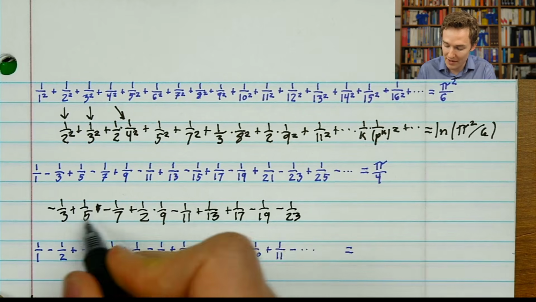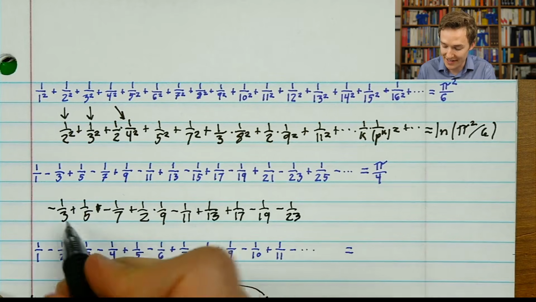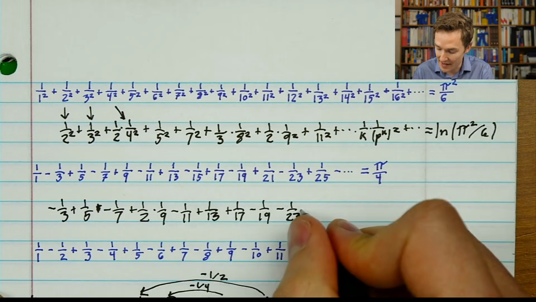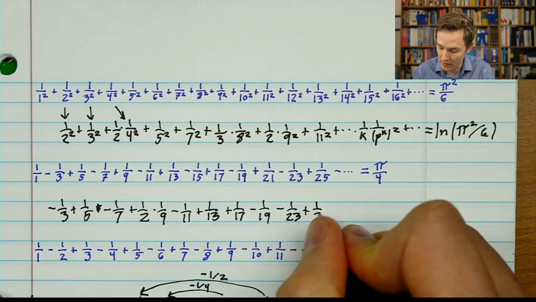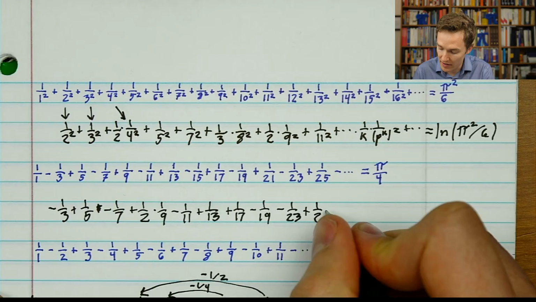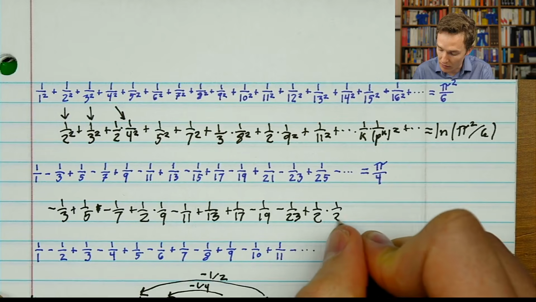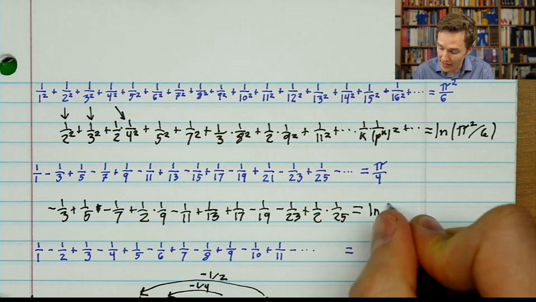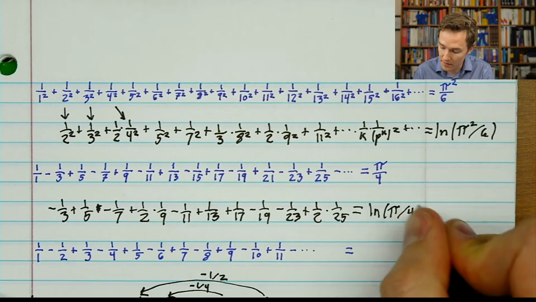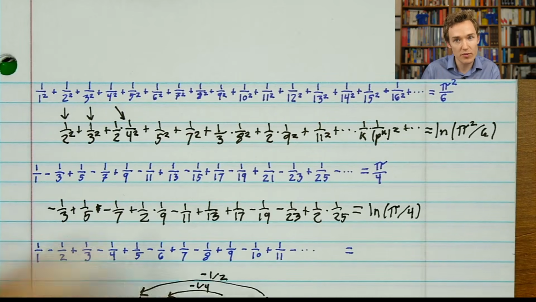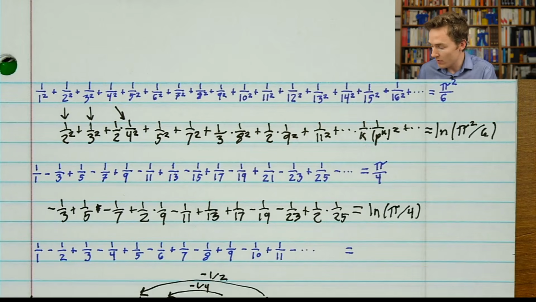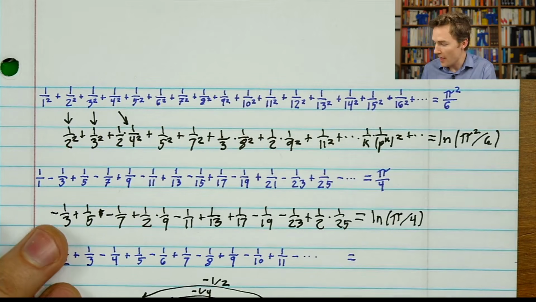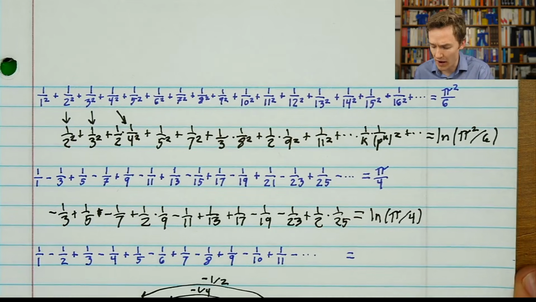So a very bizarre thing. I mean, now the pluses and minuses, they don't alternate nicely. It's like minus, plus, minus, plus, minus, plus, plus, minus, minus. It almost seems like a random sequence. 25, we can scale that down because it's 5 squared, 1 over 25. And this doesn't equal pi fourths anymore, but it does equal the natural logarithm of pi fourths. So evidently there's this relationship between taking logarithms with base e, which is to say, answering the question e to the what equals a value, and these sort of prime patterns.